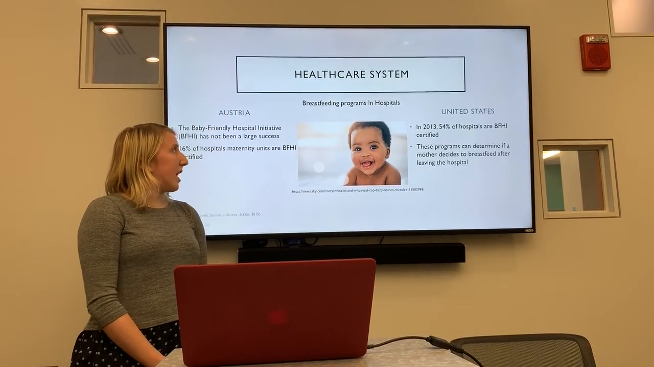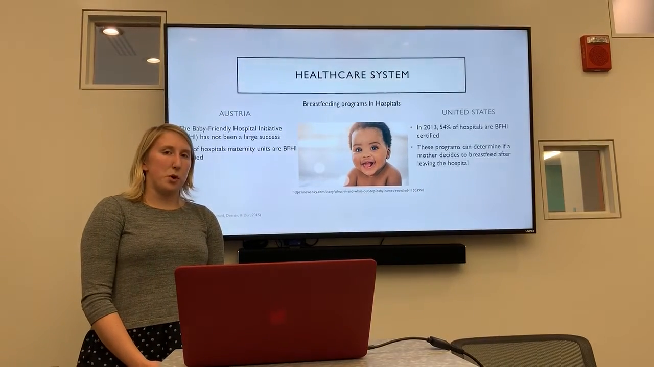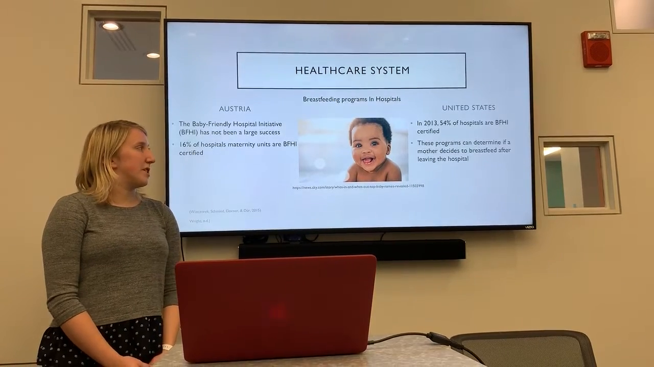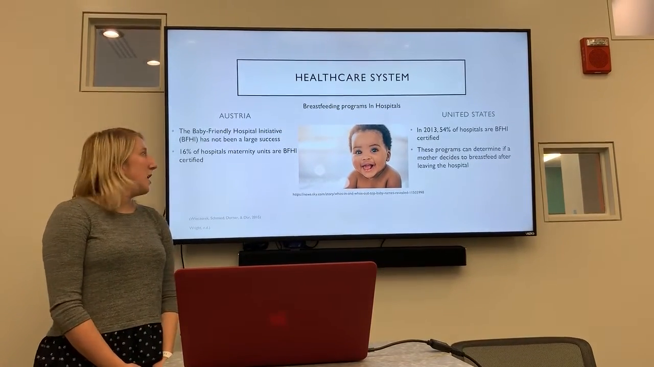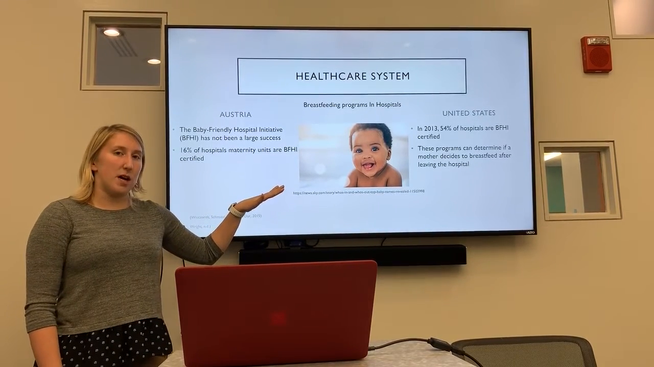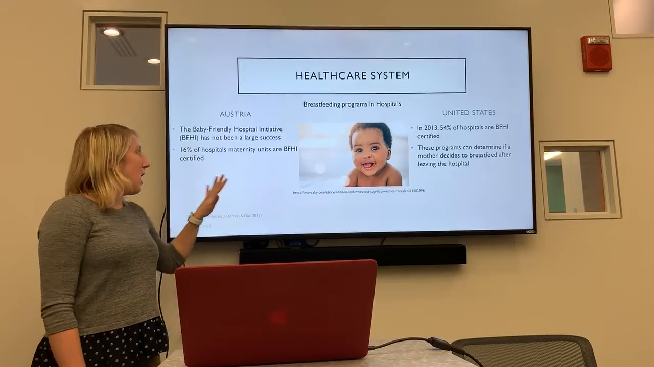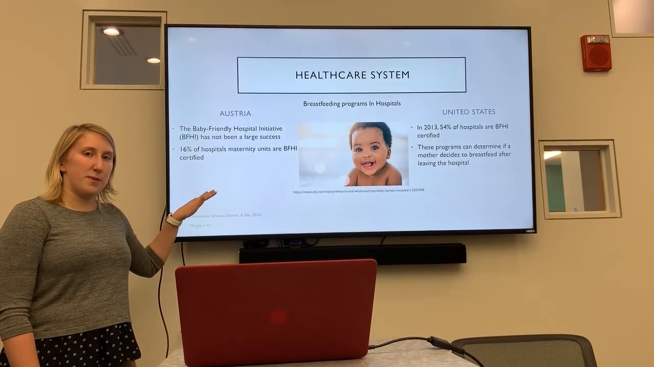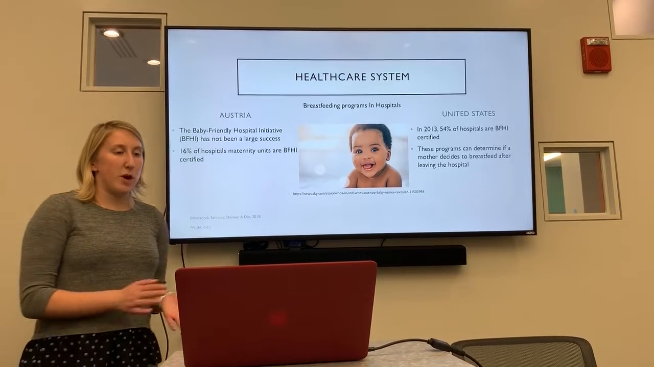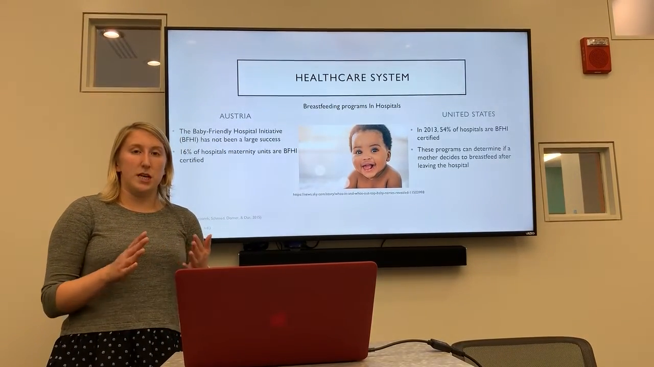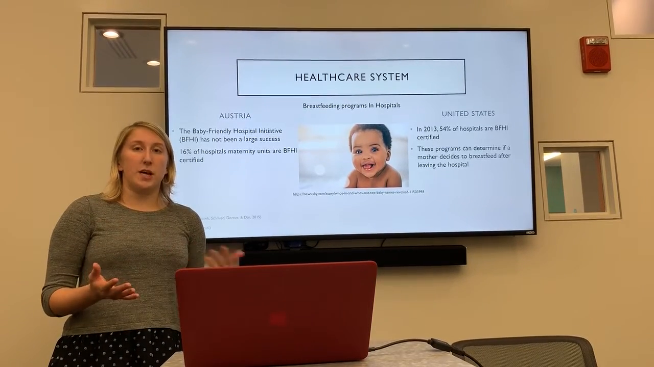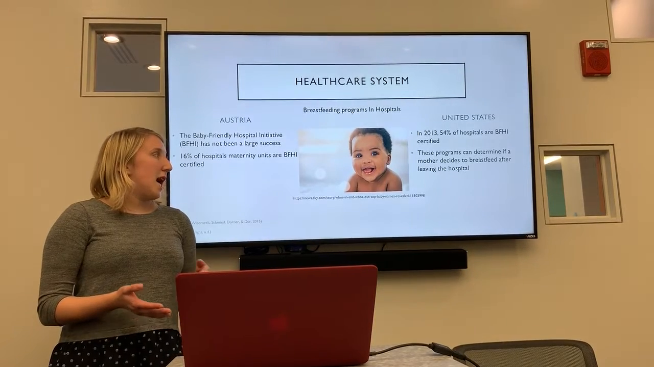Next, we looked at the healthcare system, specifically breastfeeding programs in hospitals. Both countries have adopted the Baby-Friendly Hospital Initiative, and it has been a large success in the United States with 54% of hospitals participating in this program. And then only 16% have participated in the program in Austria, but it's continuing to expand. This program is great because it gives mothers the skills and information they need to be proficient in breastfeeding and taking care of their child.